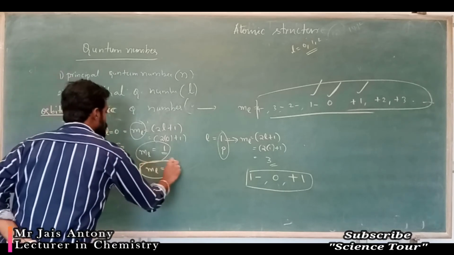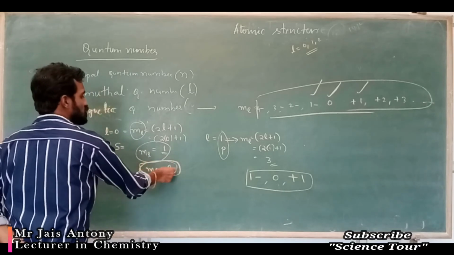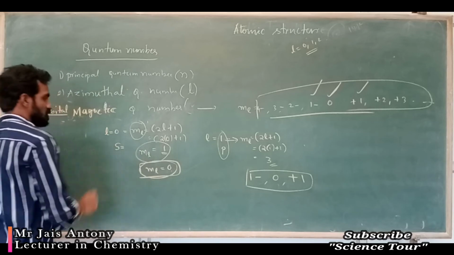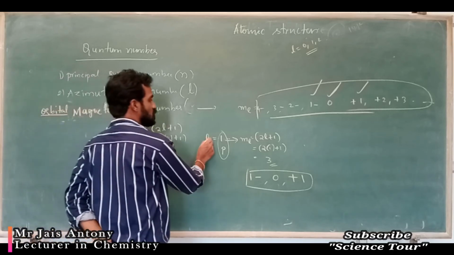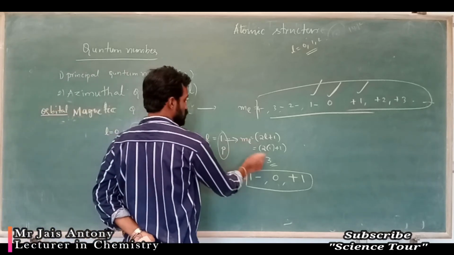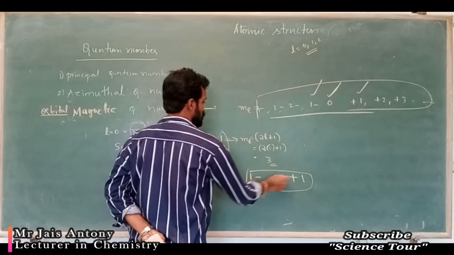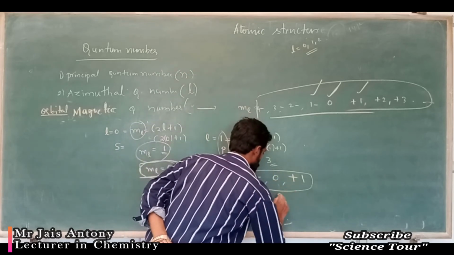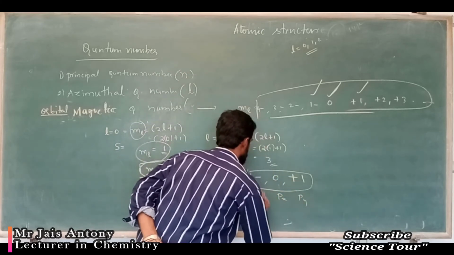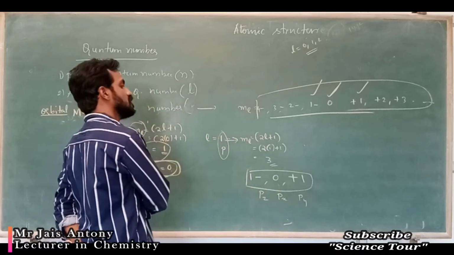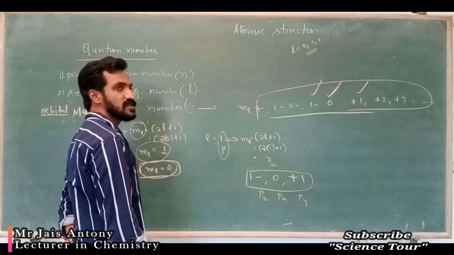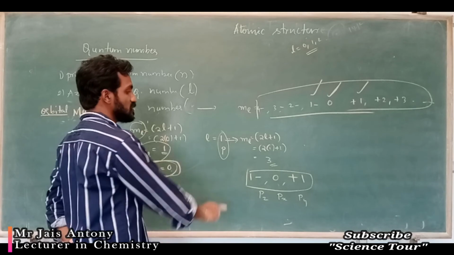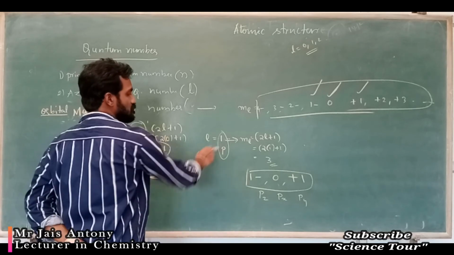So, what do you mean by this? ML is equal to 0, it is S orbital. ML is equal to 3, that means 0, plus 1, minus 1. Here I will write it as Px, Py, Pz or Pz, Py, Px. Understood, anything you can write. So here 3 orbitals are there, which are nothing but p orbitals.